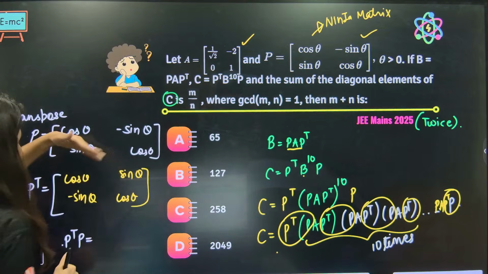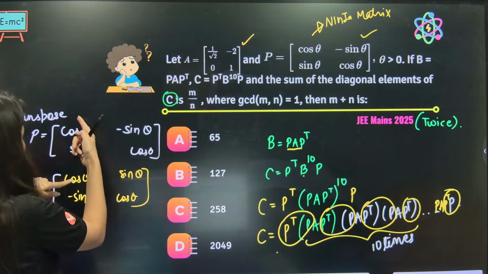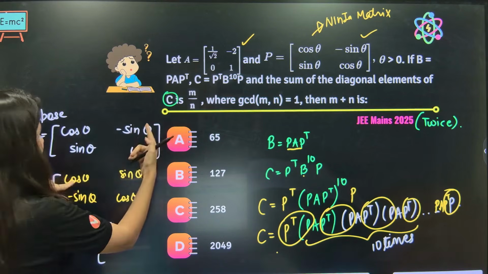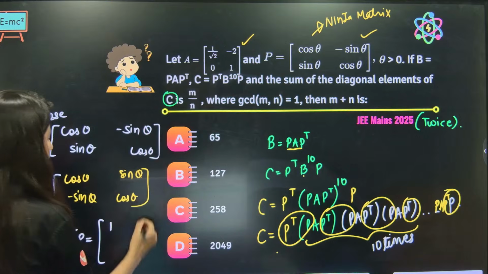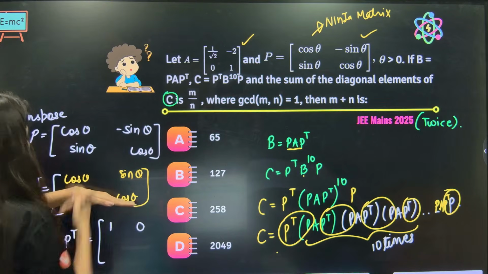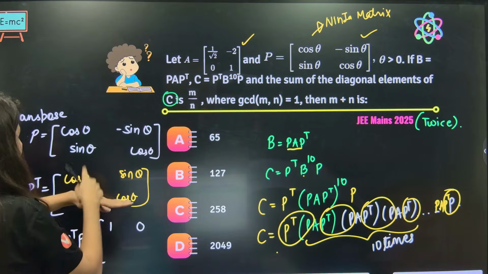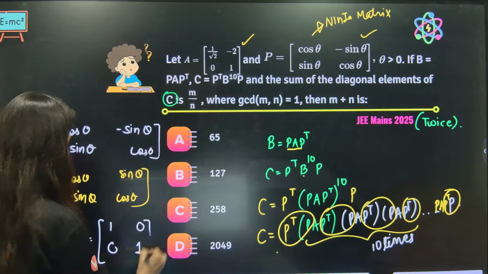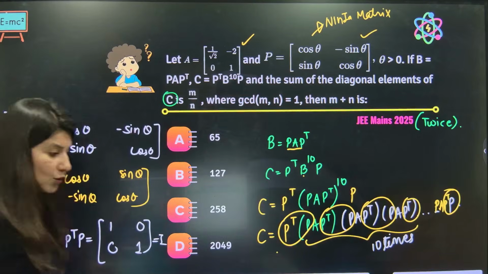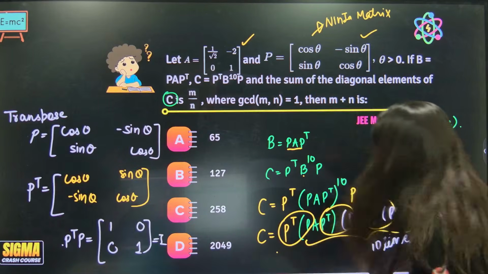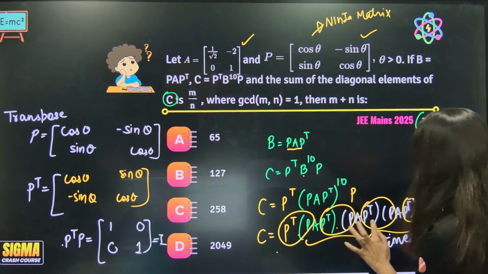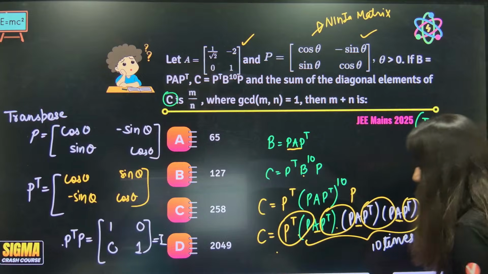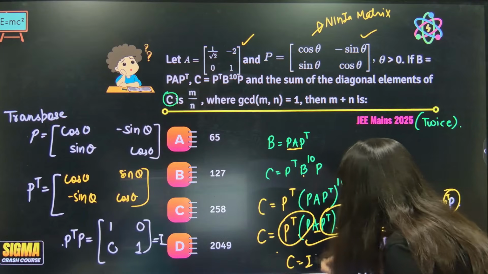So ma'am, P transpose into P, so row 1, column 1: cos square plus sin square, it is coming 1. This into this, cos sin negative, cos sin positive, 0. Now this, minus sign, so again 0, and this multiply this, sin square plus cos square, 1. Can you see? P transpose into P is coming out as identity. So this is identity, this is also identity. So only A is left in between. So C is equal to IA.